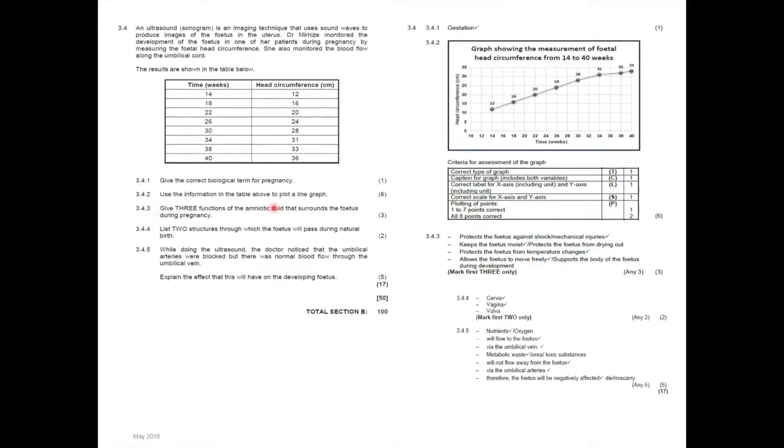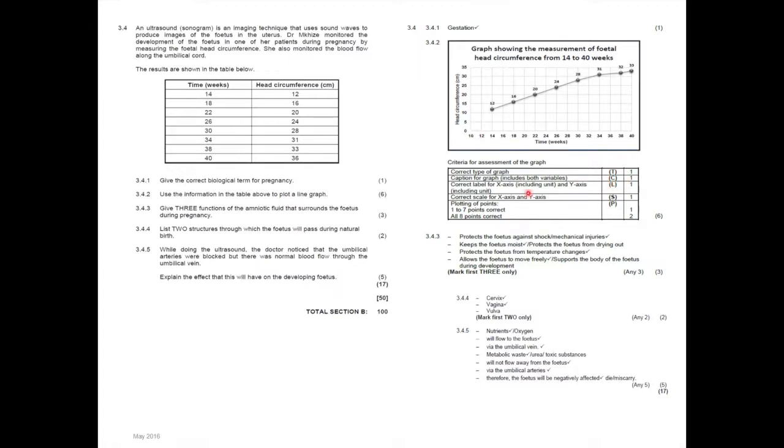3.4.2. Use the information in the table to plot a line graph. Now, you are measuring the head circumference from 14 to 40 weeks. That is what your heading must be: Fetal head circumference from 14 to 40 weeks. Don't write over time. Over time, it will not be a fetus. Then you draw a line graph, which as you can see here, there's your lines. That's what the T stands for. C stands for correct caption, which is measurement of fetal head circumference from 14 to 40 weeks. Then your units: time in weeks for the x-axis, head circumference in centimeters for the y-axis.